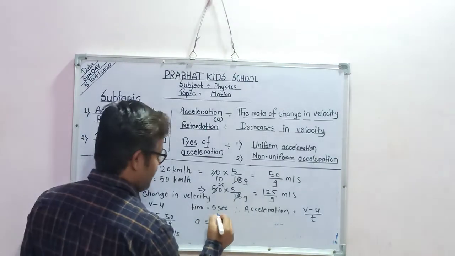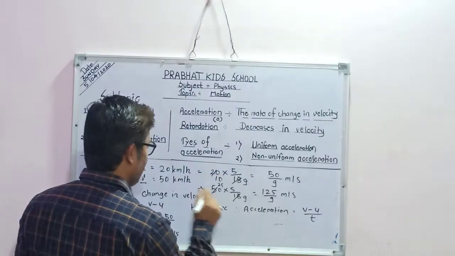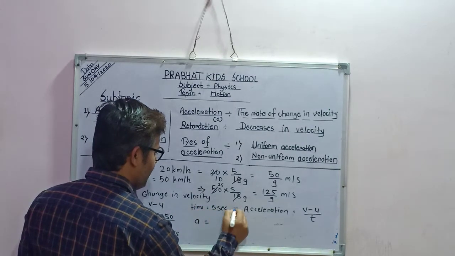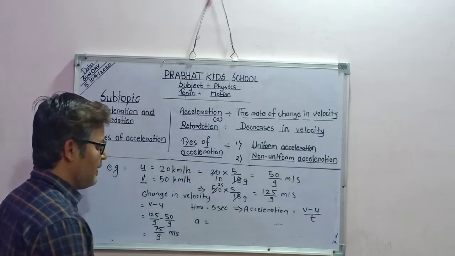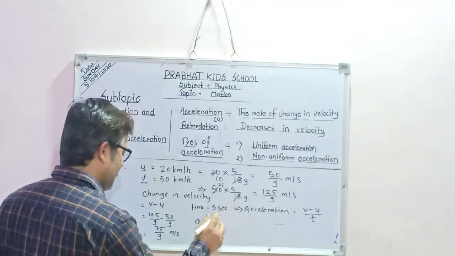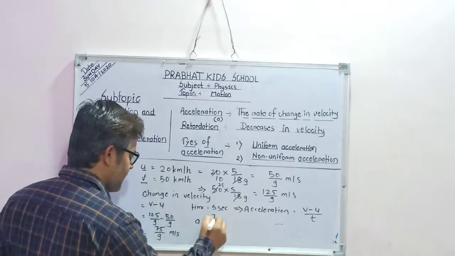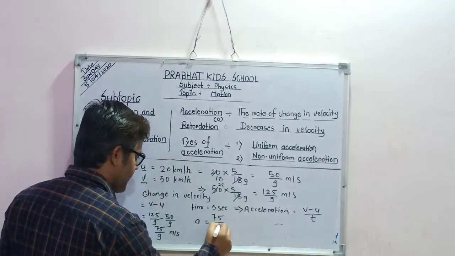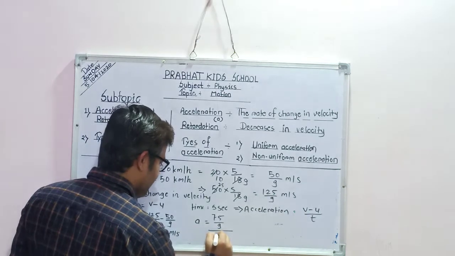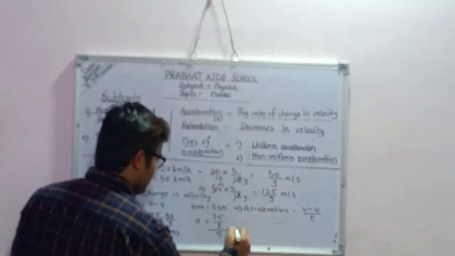Don't be confused in the step: after putting the time, I am putting the formula. Then a is equal to V minus U. What is my V minus U? 75 upon 9. What is my time? 5 seconds. So I am putting t is equal to 5 seconds.